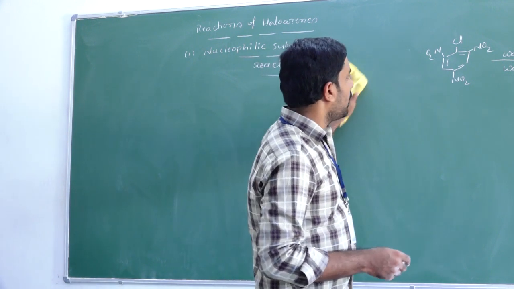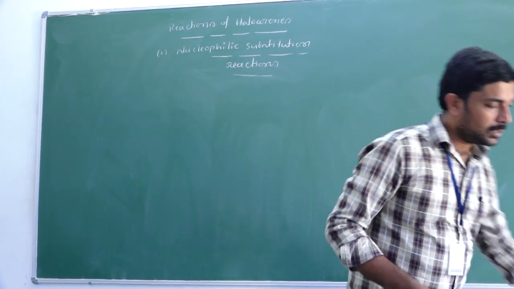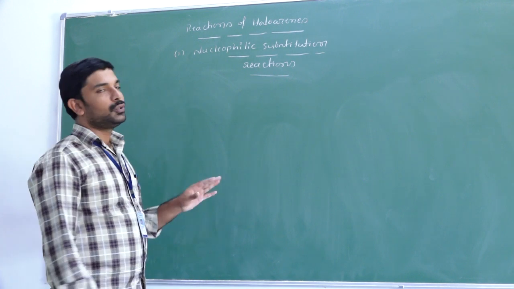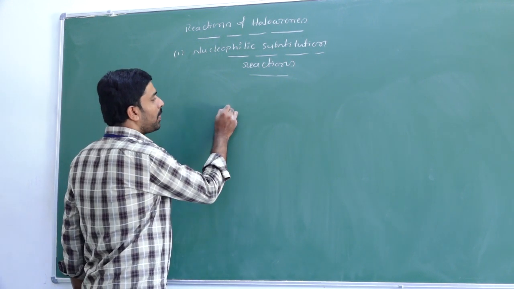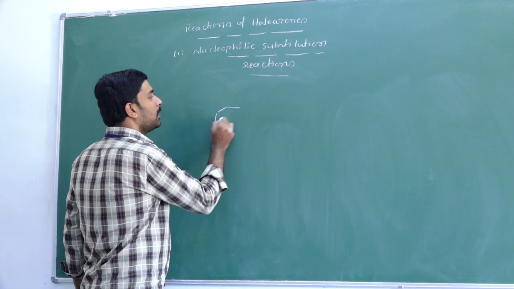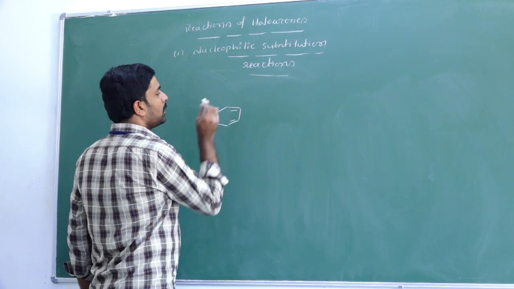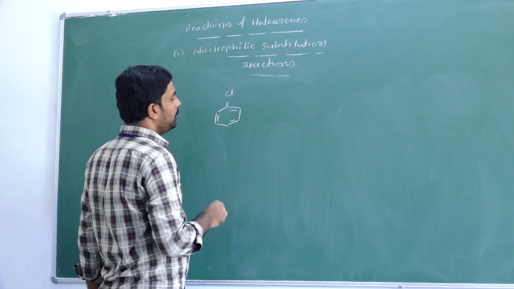So here we already know that while writing the resonance structure of aryl halide, usually the electron density is more at the ortho and para positions. For example, just take this is the benzene, this is the halogen, for example, chlorine.